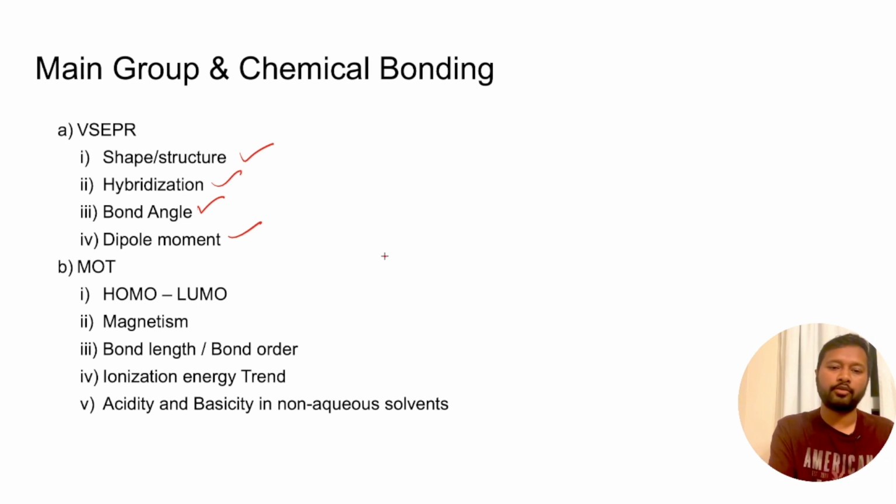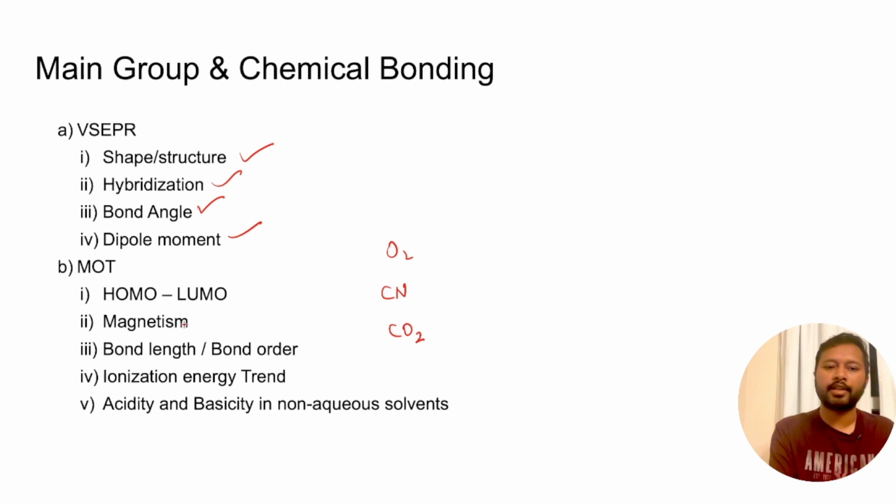For example, you should know how to form the molecular orbital diagram of O2. You should know how to find out the molecular orbital diagram of CN, or CO2. So you should be aware of forming these molecular orbital diagrams, and you should also know how to fill the electrons, so that if the question is asked which orbital has HOMO or which has LUMO, you should know how to do them.